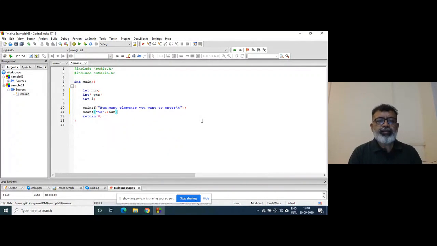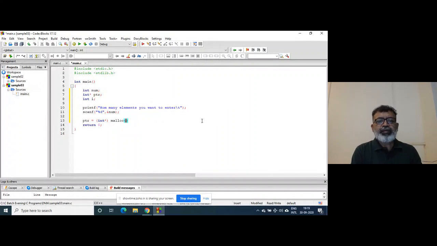I will take that in the variable num, and after that I will allocate the memory. So ptr is equal to, all these are integers, so typecast it to int star, malloc,